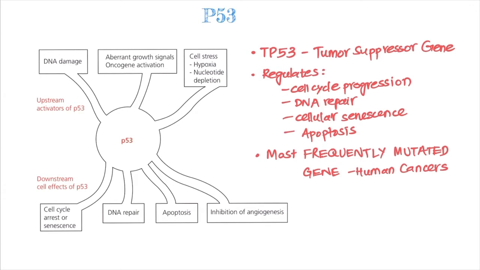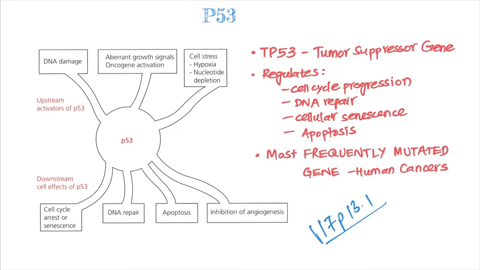A very important point to note here is it's the most frequently mutated gene in human cancers, and you shouldn't confuse it with the RAS protein, which is the most commonly mutated protein in cancers. Regarding its location, it is present on chromosome number 17 on the short arm, in the 13th band and subband 1.